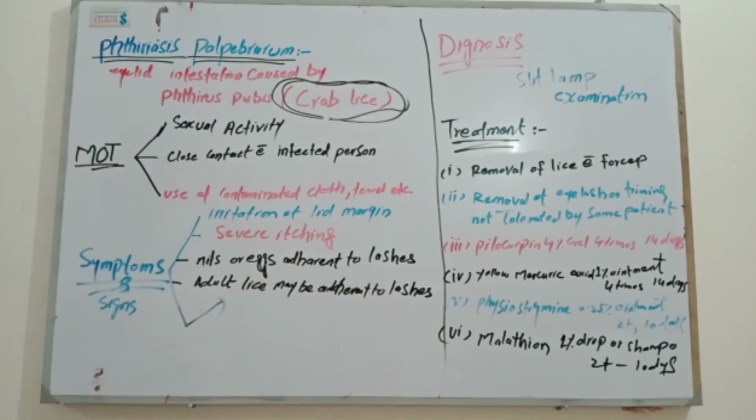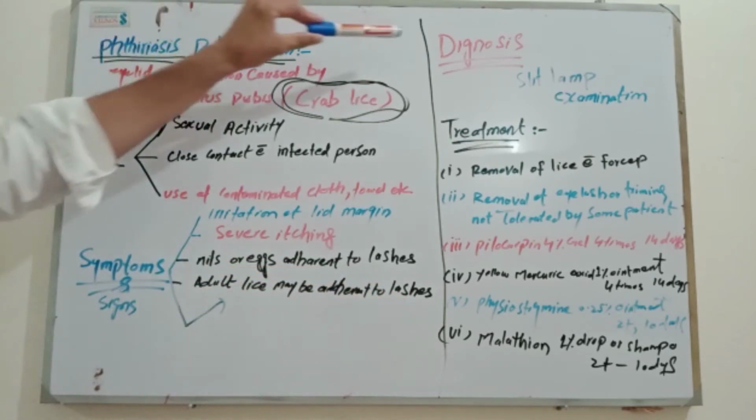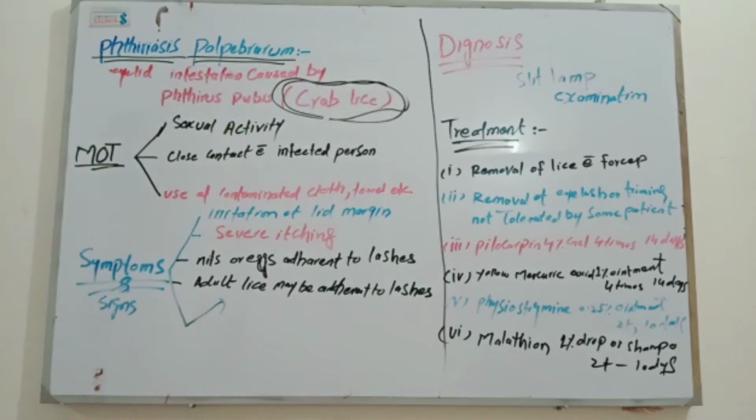Now, what is the way of diagnosis of this disease? The simple and single way of diagnosis of this disease is slit lamp examination. We can only diagnose this disease with the help of slit lamp examination. Finally, what is the treatment of this disease?